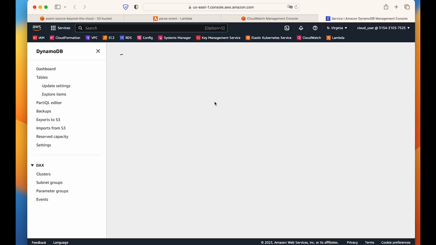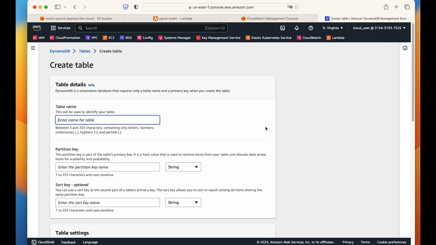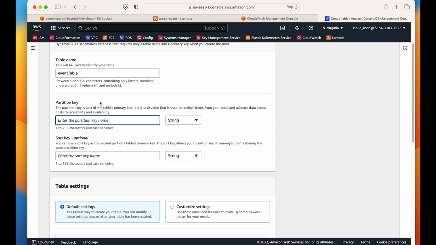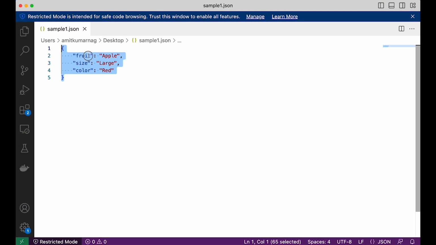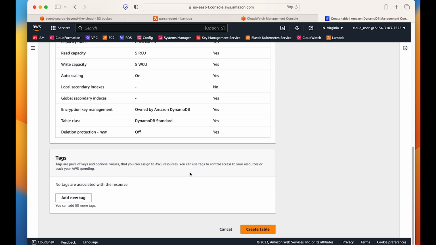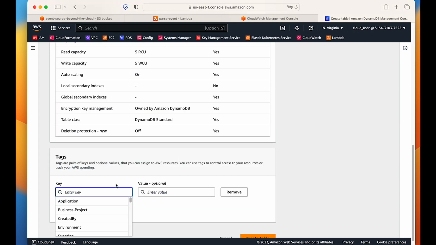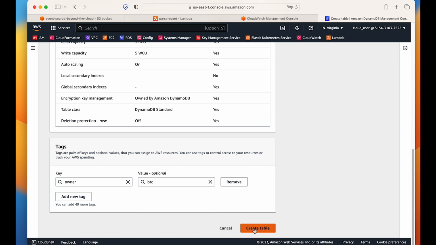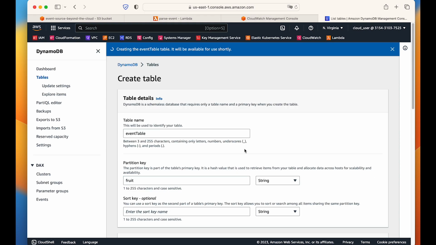So we are in our DynamoDB console, and let's create a table, and maybe we give it the name event table, and the partition key. Let's give the partition key the same as here, fruit. So this is our partition key. That means this is our primary key. I will not change anything apart from giving a tag, and then create table. That's it. So we create the table, and our DynamoDB table is being created.